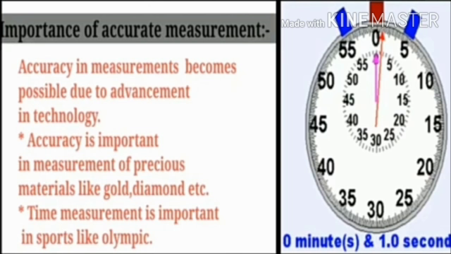Due to the advancement in technology, devices that measure very small magnitudes of quantity like distance, mass, time and temperature are now available. For example, distance and time in connection with very important sports competitions. That means seconds and microseconds are also calculated. Yes, they can be calculated only because of the advancement in technology. Also, the calculation of micro units of precious materials like gold, diamonds, etc. is now possible because of new and advanced gadgets.